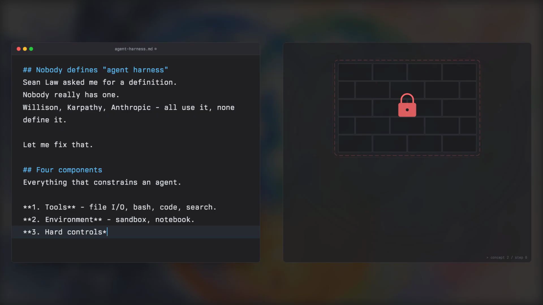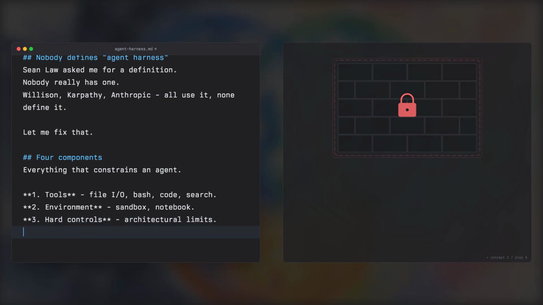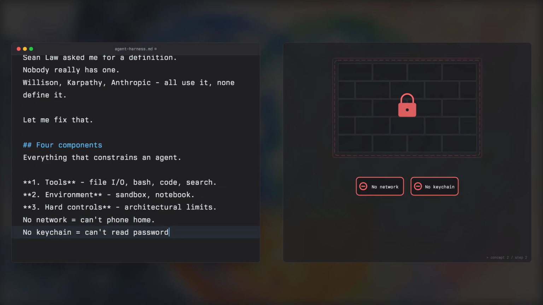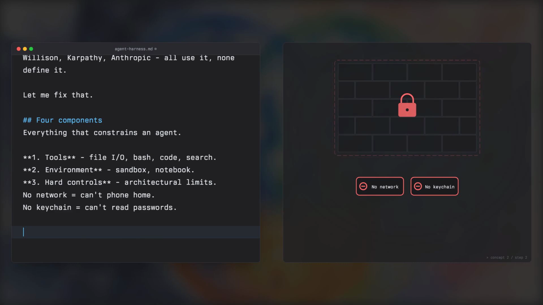Third, hard controls. These are architectural limits. The agent literally cannot do the thing. No network access means it cannot phone home. No keychain access means it cannot read your passwords. Hard controls are built into the system.